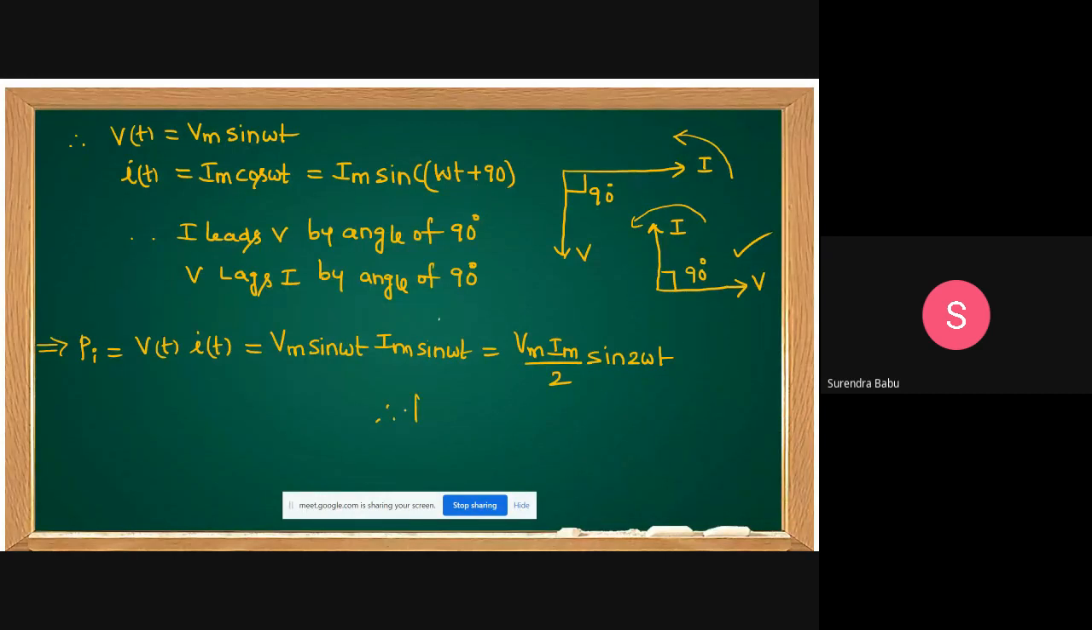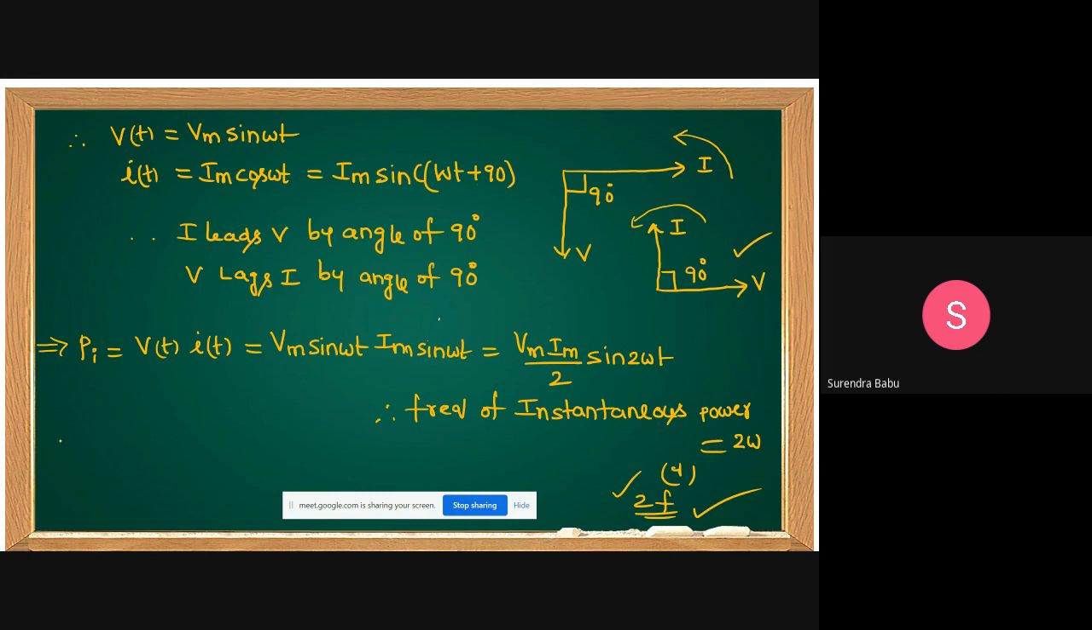Then what is the frequency of instantaneous power? Frequency of instantaneous power is equal to 2 omega. Or if the supply frequency is in terms of f, it is 2f. It may be in terms of angular frequency or in terms of Hz, that is cycles per second. If the input frequency is represented in terms of omega, it is 2 omega. If it is given as f, then you take 2f. This is about frequency.